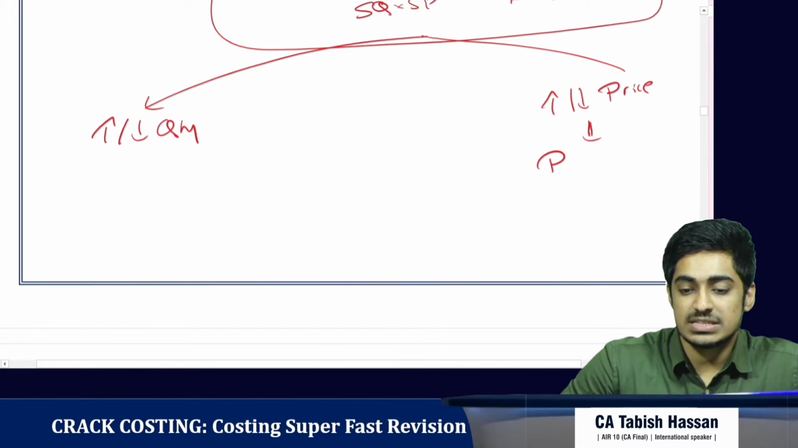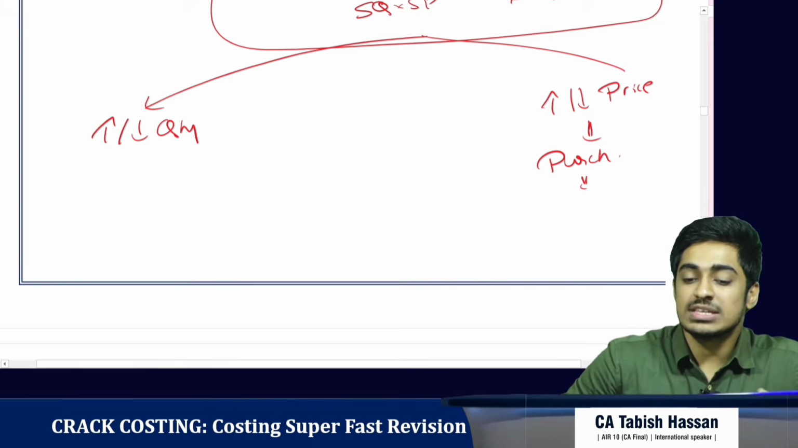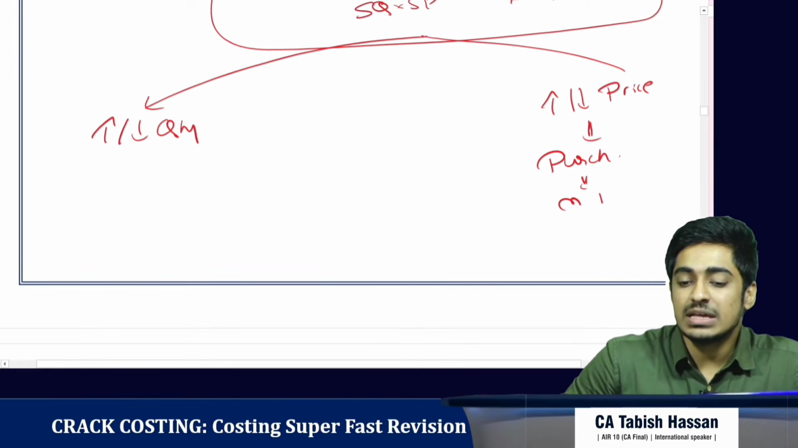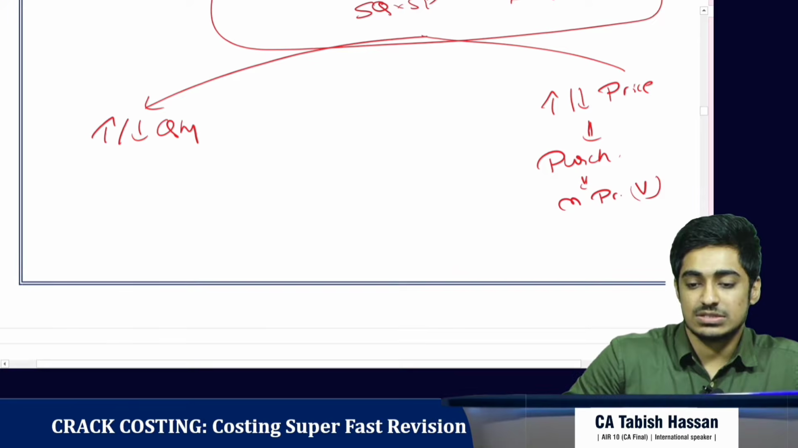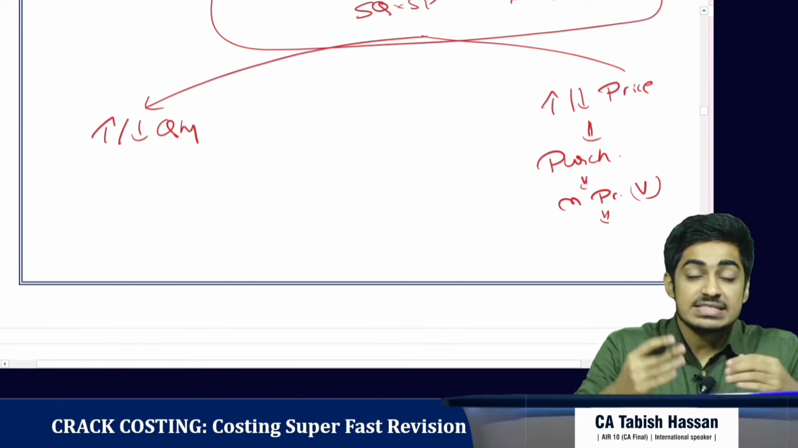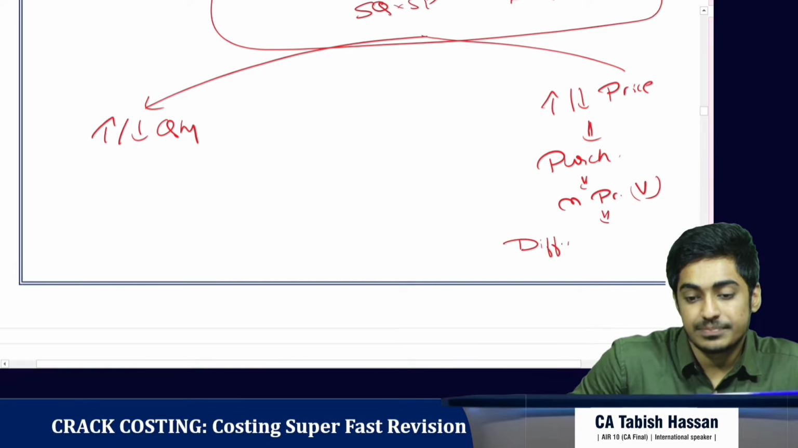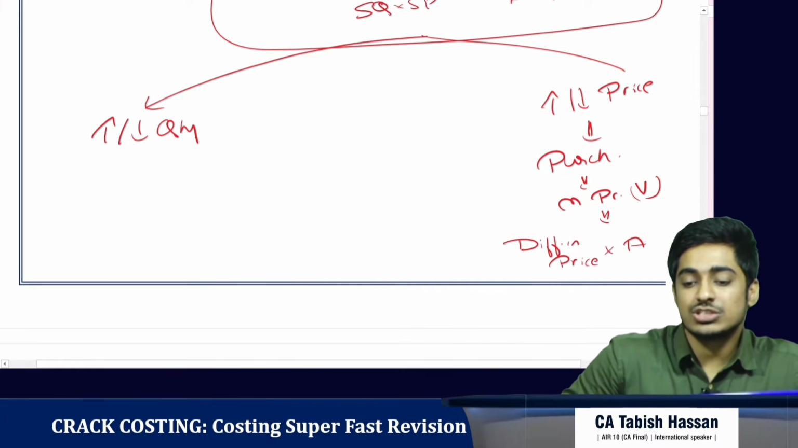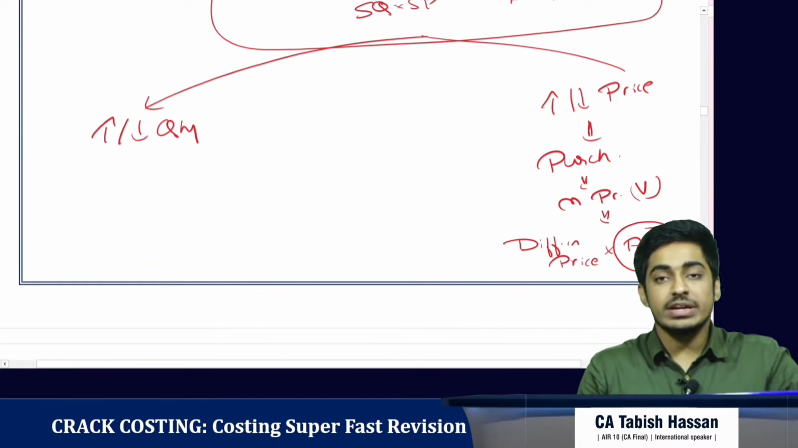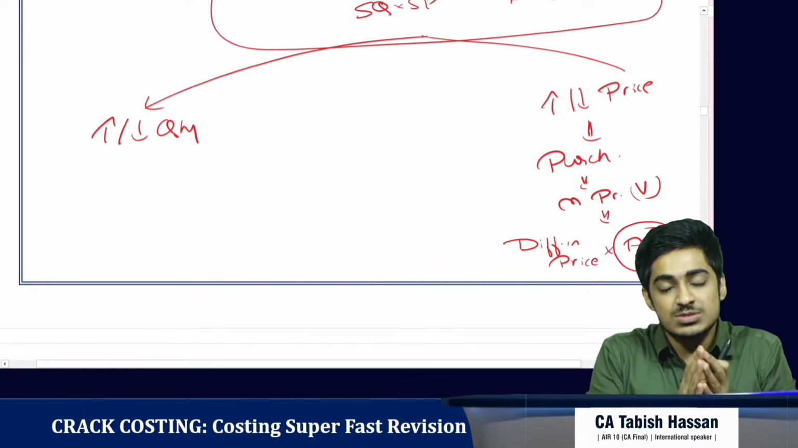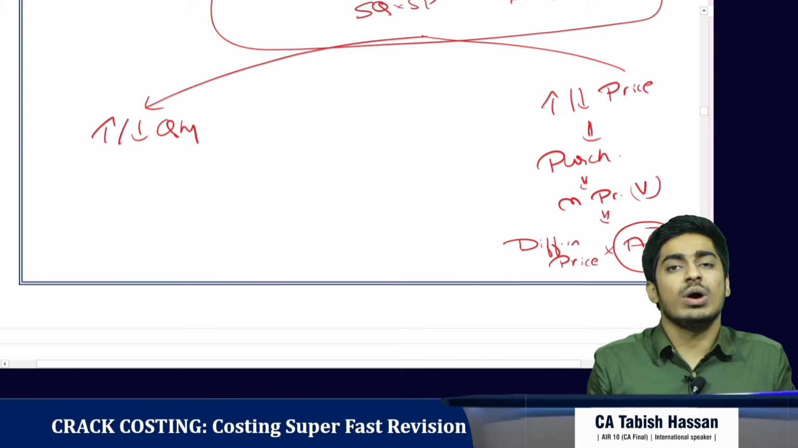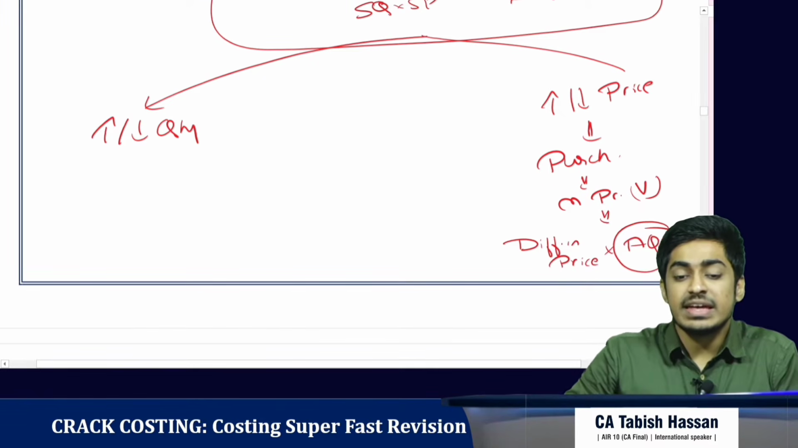Purchase manager is responsible. What do we call this? We call it the material price variance. How do we get it? It is the change in price, so the difference in price into actual quantity. Why actual quantity? Because the purchase manager is responsible for the entire quantity. So we multiply with the actual quantity.